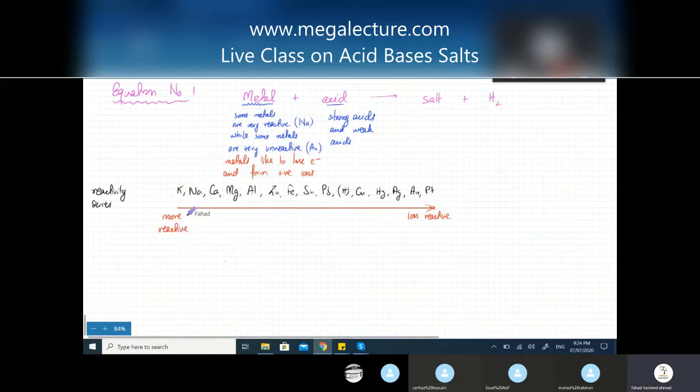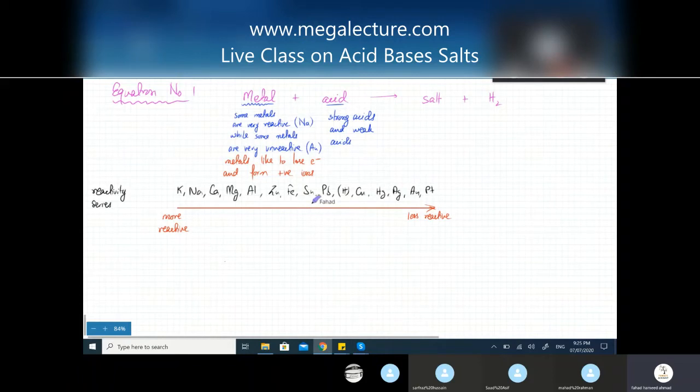Especially these group 1 elements. I mean, the first few elements are from group 1. So they're extremely reactive. They like to lose electrons very easily. But as you move to the right, they don't really like to lose electrons. So you make wires out of copper. Why? Because you know that copper is going to last for 30 or 40 years, and it's not going to rust. It's not going to react. Copper is not going to lose its electrons. Copper is going to remain as copper. The same is true for gold and silver (Ag).